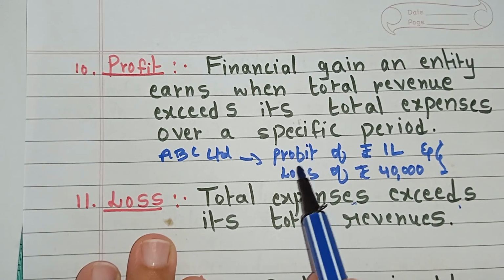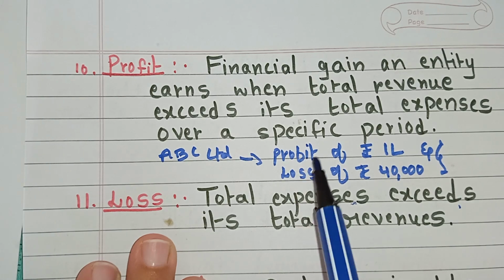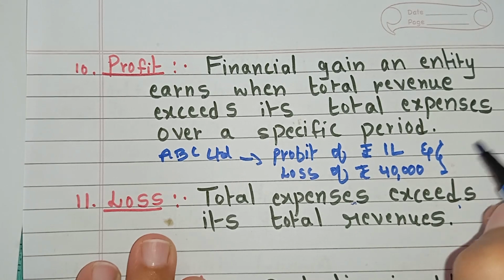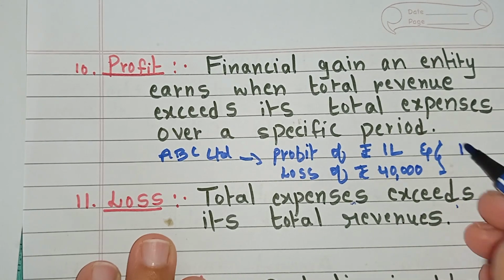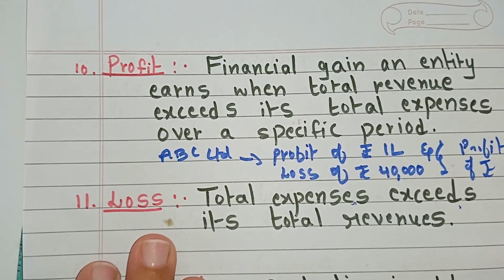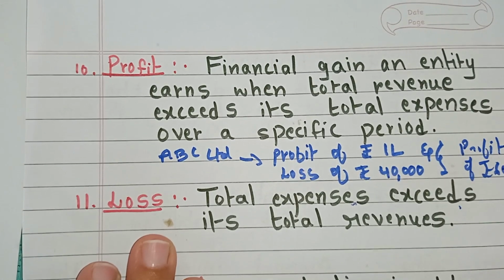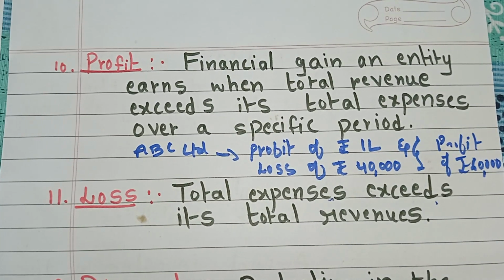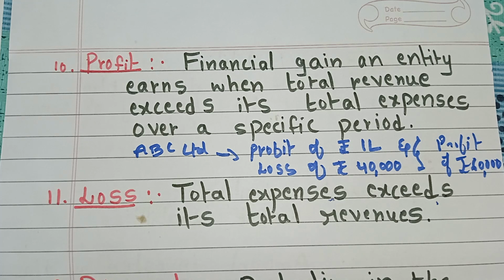So here income is more than loss, meaning total revenue exceeds total expenses. So ABC Limited earned a profit of rupees 60,000. I hope this point is clear to you all. This is about profit and this is about loss. Loss means total expenses exceed total revenue, meaning loss is more than income.